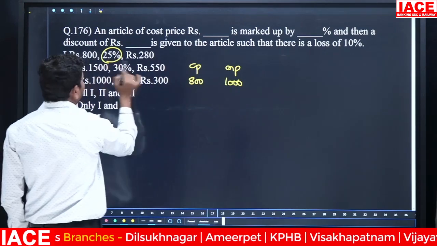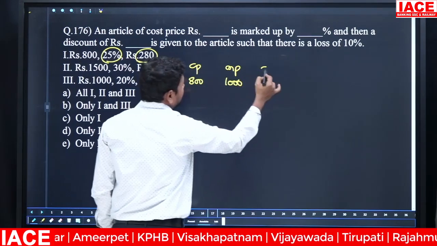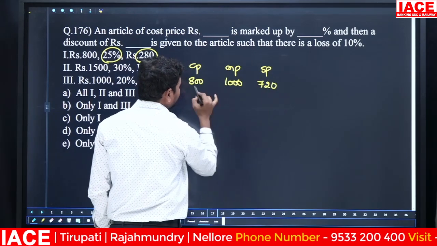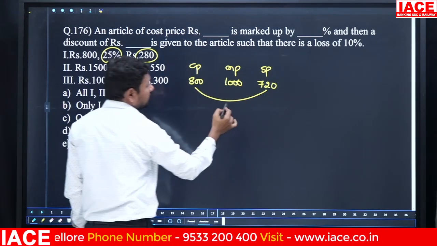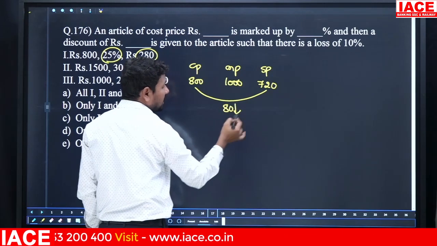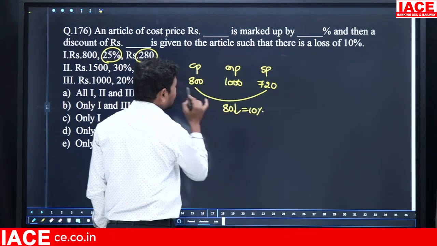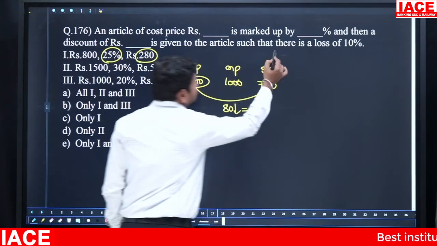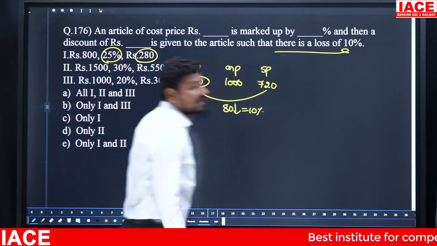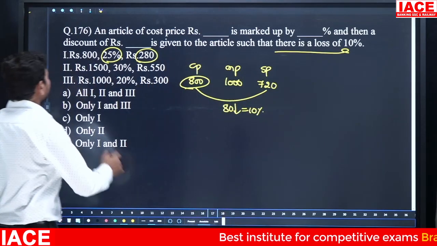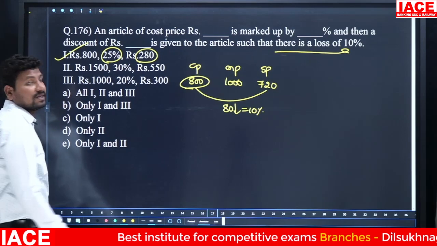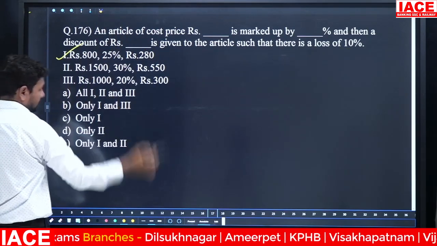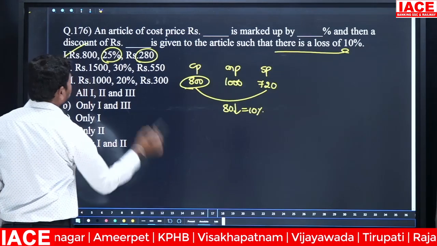And then it is discounted by 280 rupees. 280 rupees discounted on 1000 means the remaining is 720 rupees. 800 became 720, so the loss is 80 rupees. 80 rupees is equal to 10 percentage of 800. The article says there is a loss of 10 percentage. That means statement 1 is exactly correct.